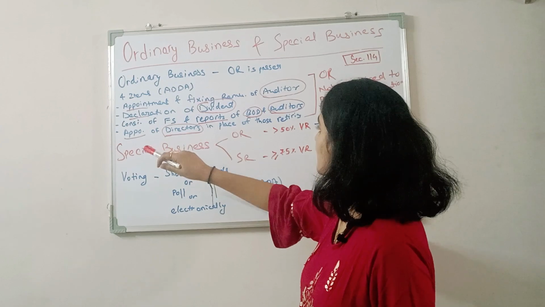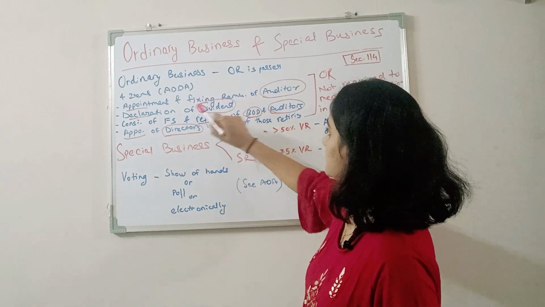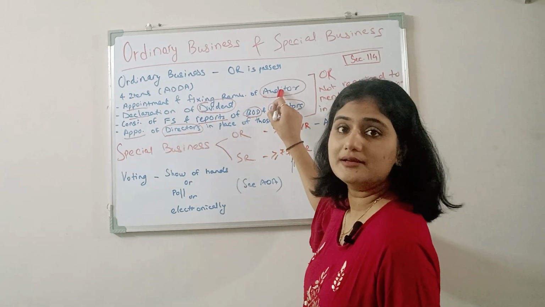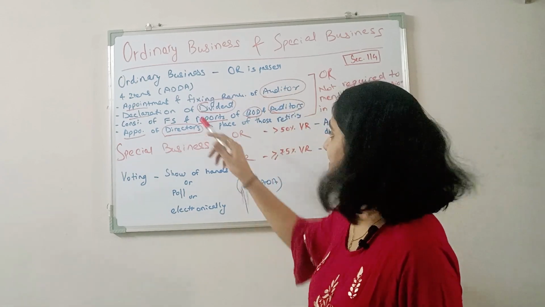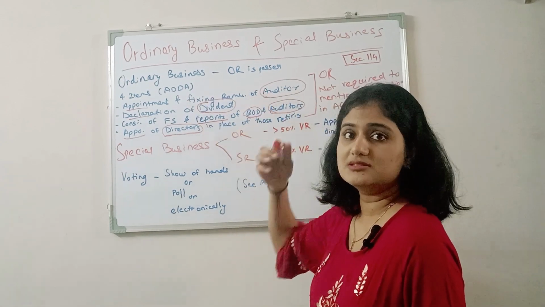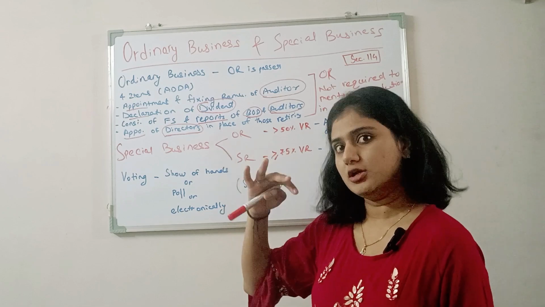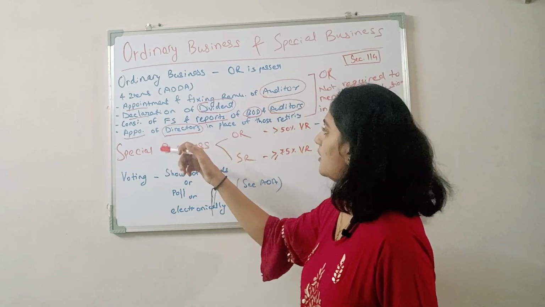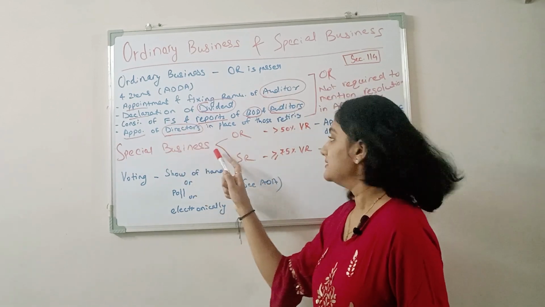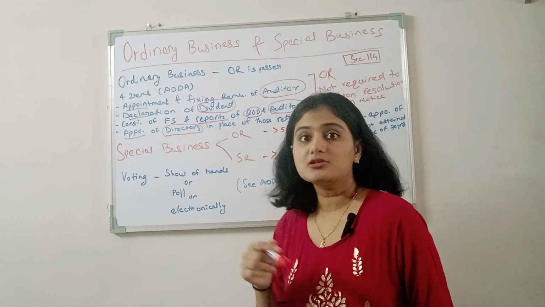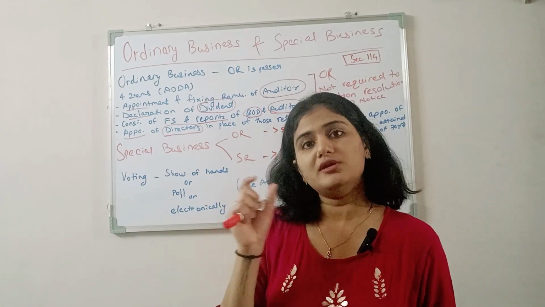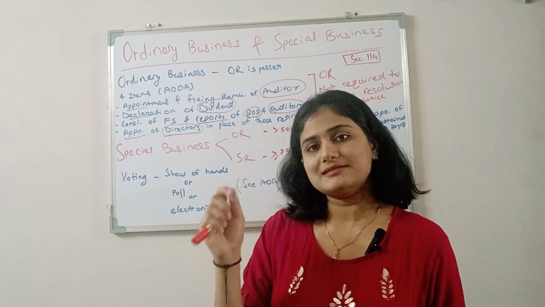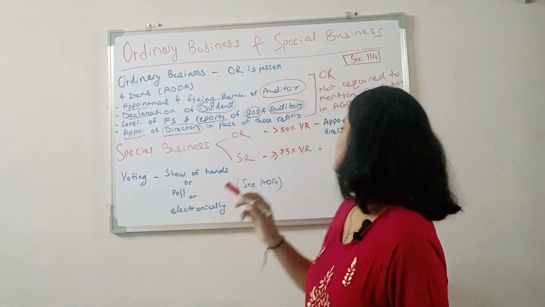Now here the auditor appointment means the statutory auditor of the company. It is not required that this item will come up every year. This will be on the basis of the appointment or reappointment cases. Now next, special business. For special business, either an ordinary resolution or a special resolution is required to be passed. It depends upon the business item for which the resolution is passed.